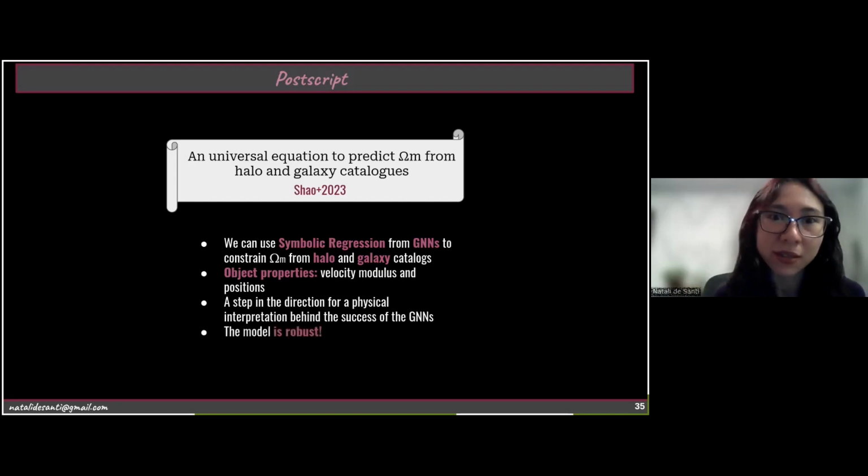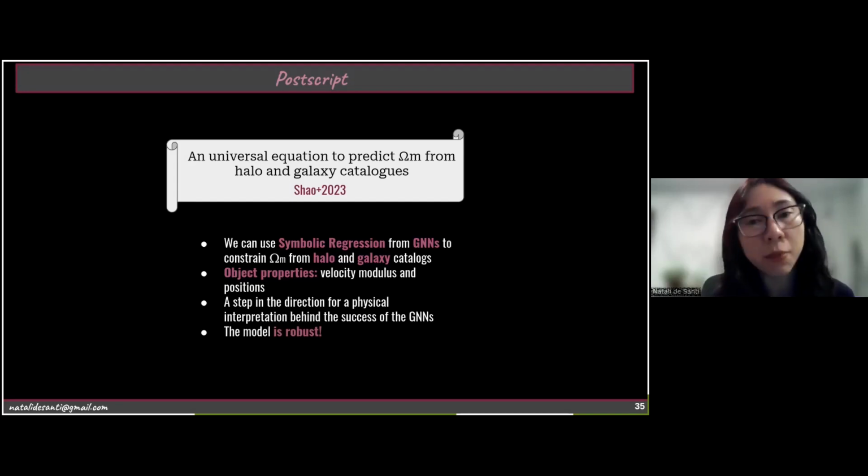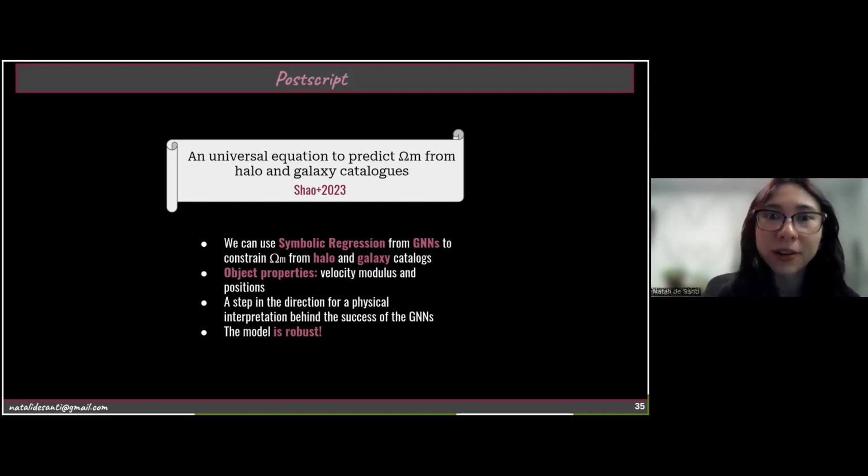And the model is robust. As I told you, this is working for different halo catalogs from different N-body simulations, and even for galaxy catalogs too. So that's it. Take a look at that paper too.